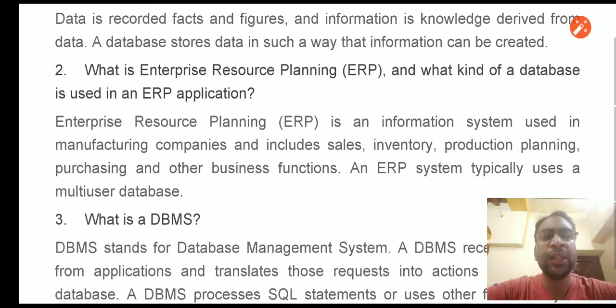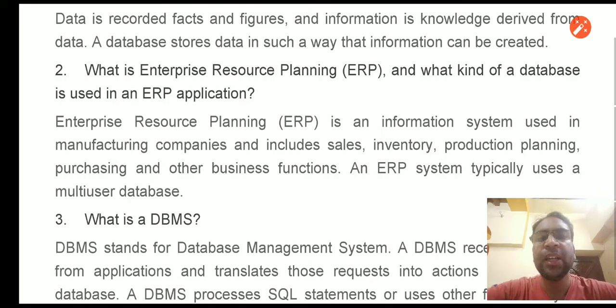So it's enterprise resource planning, as you can see from the name. This includes all the departments of the company, such as sales, inventory, production, planning, purchasing; all the departments are included in this.